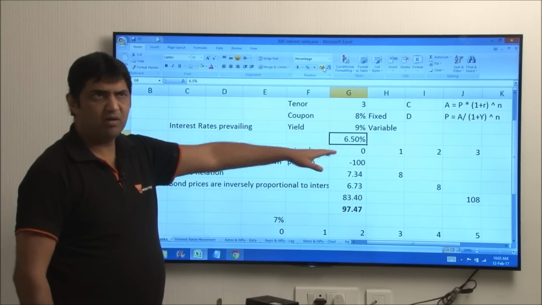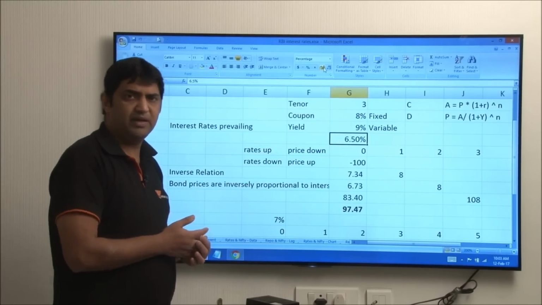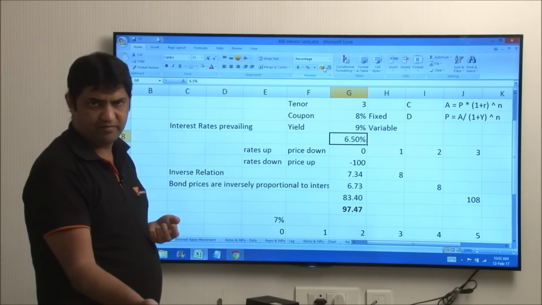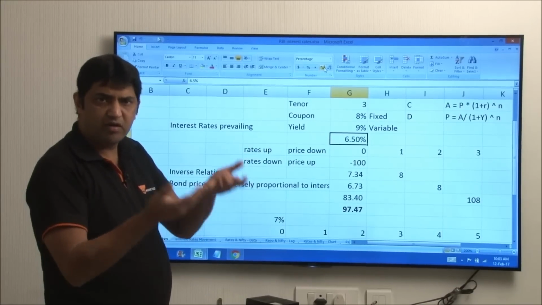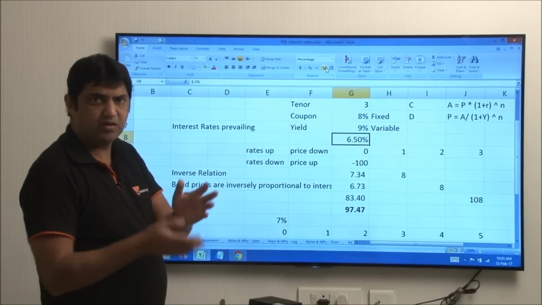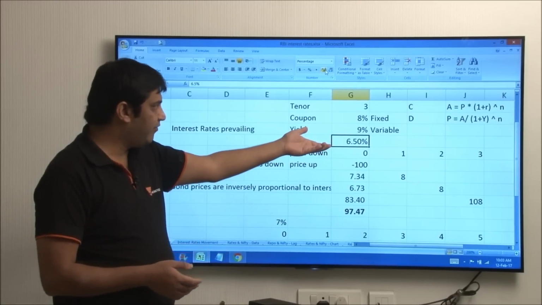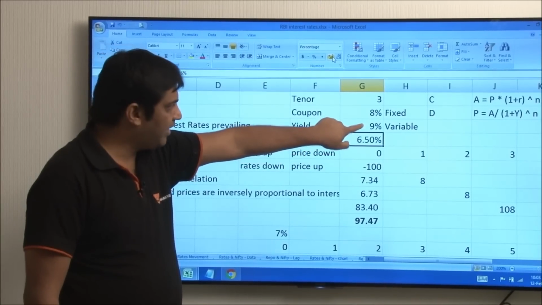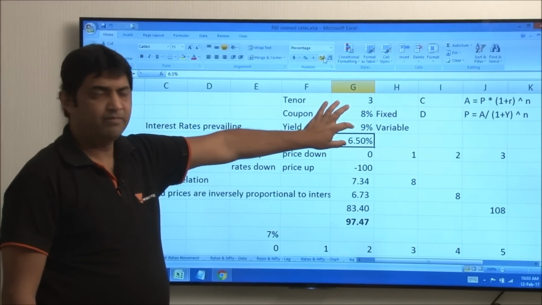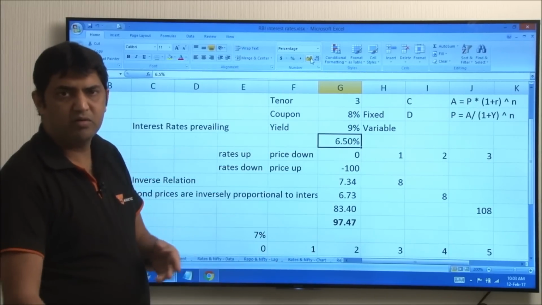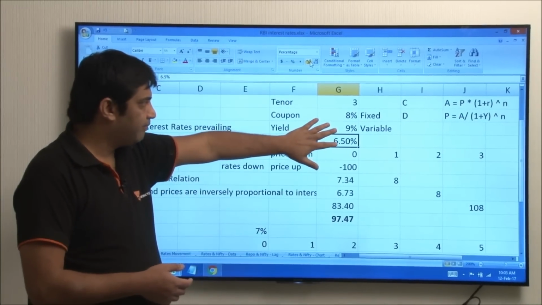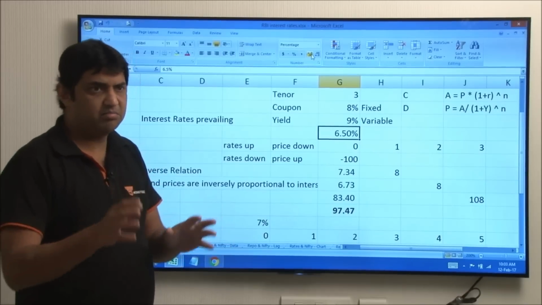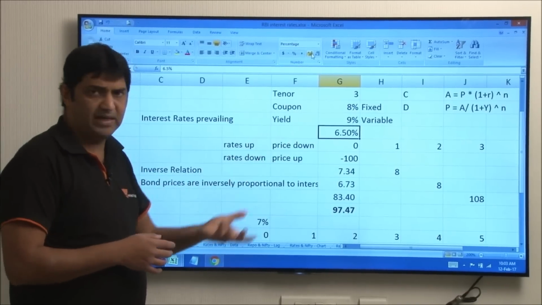It has not come this low in almost the past decade, maybe at least 5, 7, 10 years, which means interest rates have fallen as much as they could have. The probability of interest rates falling from here is relatively less. It's not that it won't happen, but you would have made real money in the bond markets had you entered when the yield was 9. When 9 became 6.5, a lot of money would have been made. Now, you don't really expect 6.5 to go down to 2.5 or 3.5. So the probability of making money in the bond markets at these low yields is as good as 0, if I may, or very less.